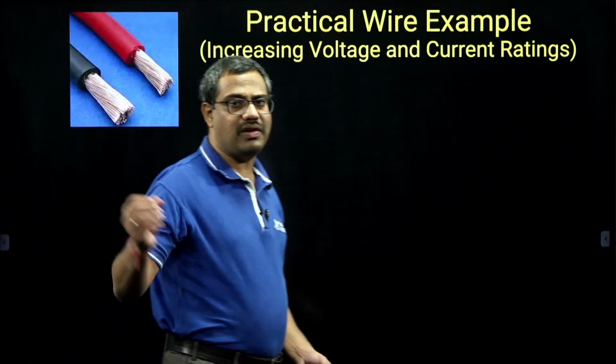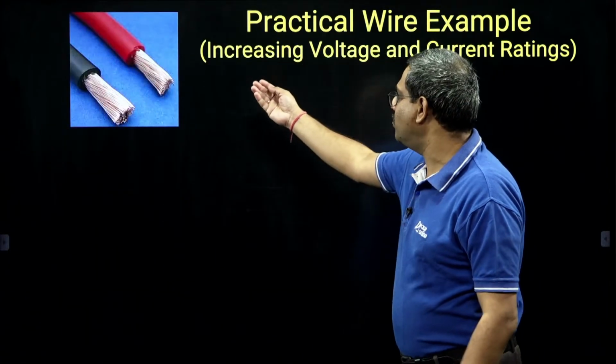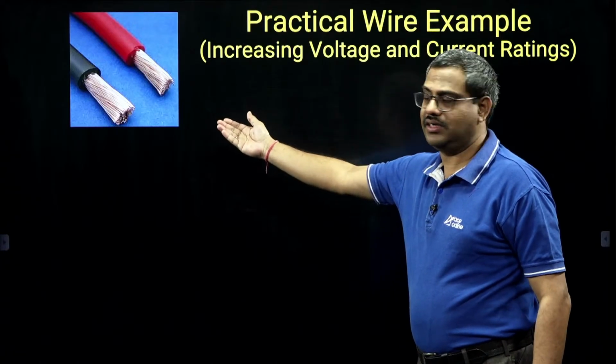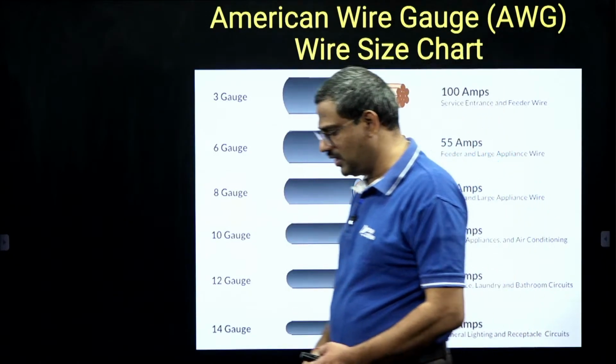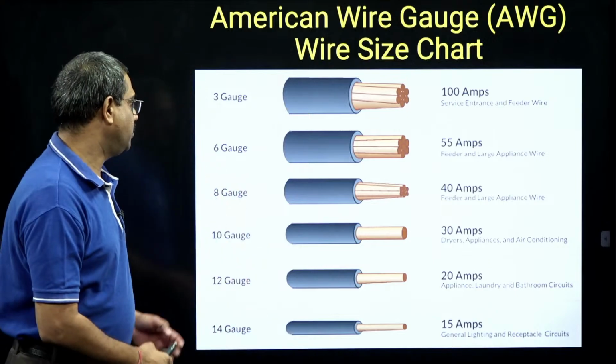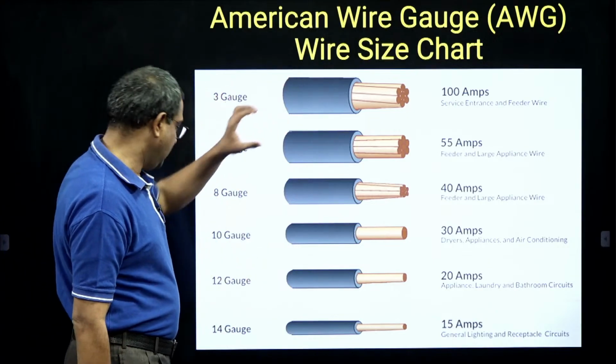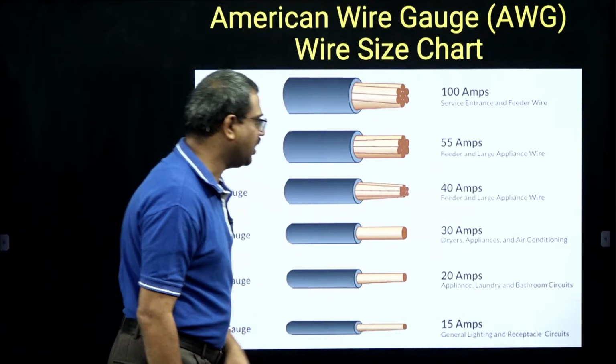Like even a normal wire will have a rating. Even a normal domestic consumption wire has ratings. And wire gauge will decide. See the meaning? Gauge will decide. Smaller the gauge number, more current. Larger the gauge number, less current. Okay, wire gauge we call.